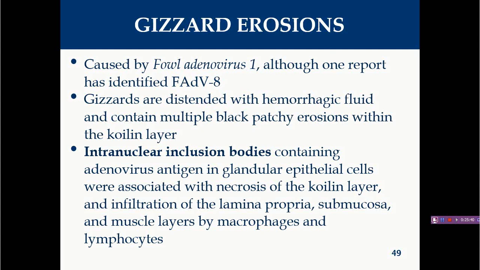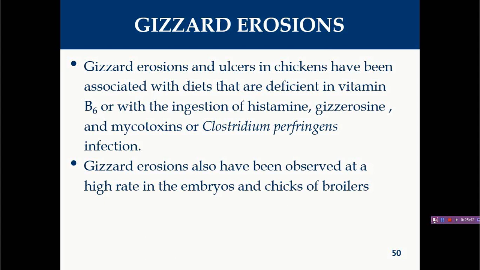This gizzard erosion should be differentiated from some other entities. Gizzard erosions and ulcers in chickens have been associated with diets that are deficient in vitamin B6. So whenever there is a deficiency of vitamin B6, you will find gizzard erosion.